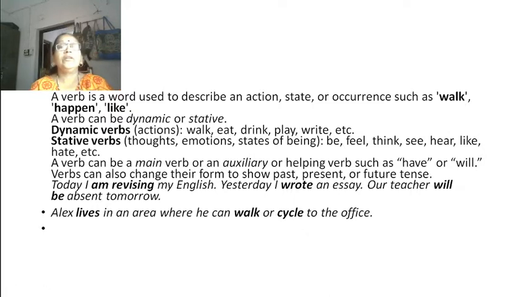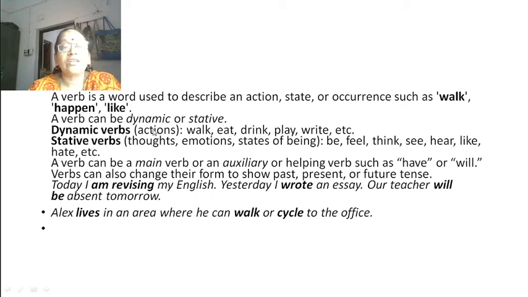Second one is verb. A verb is a word used to describe an action, state, or occurrence such as walk, happen, like. A verb can be dynamic or stative.